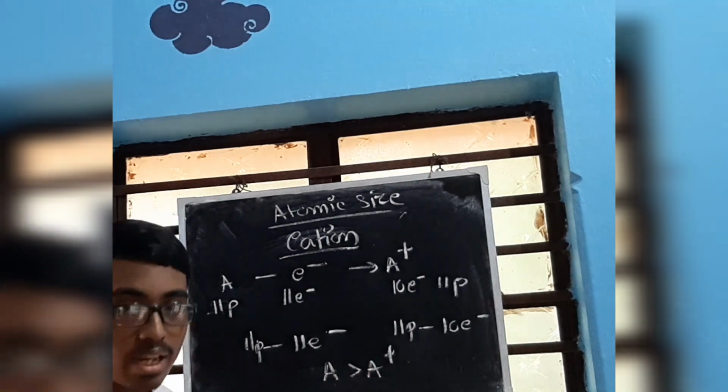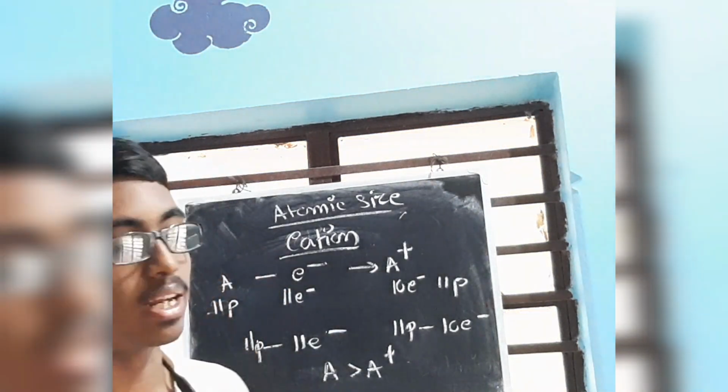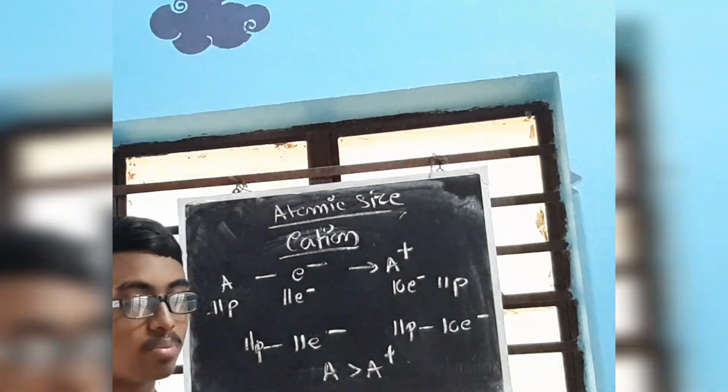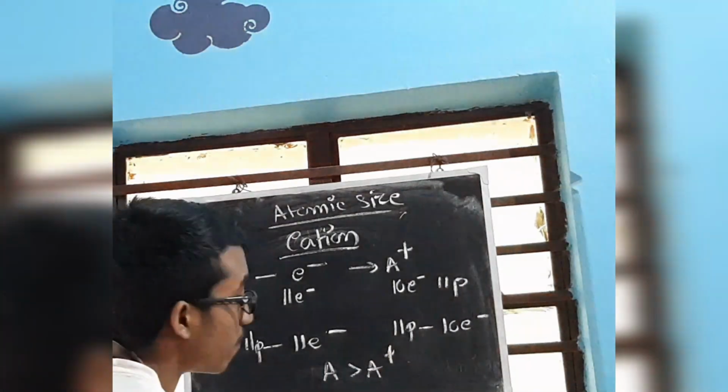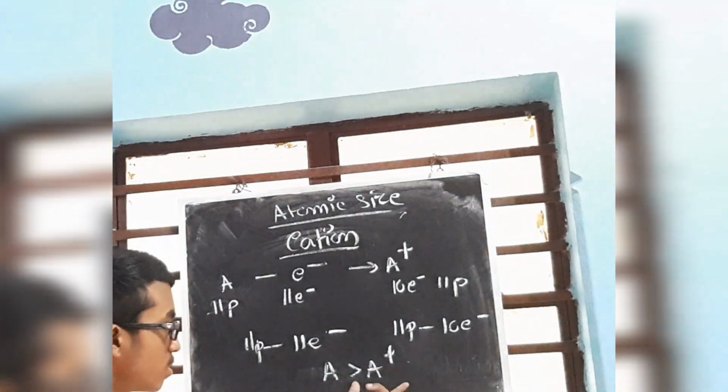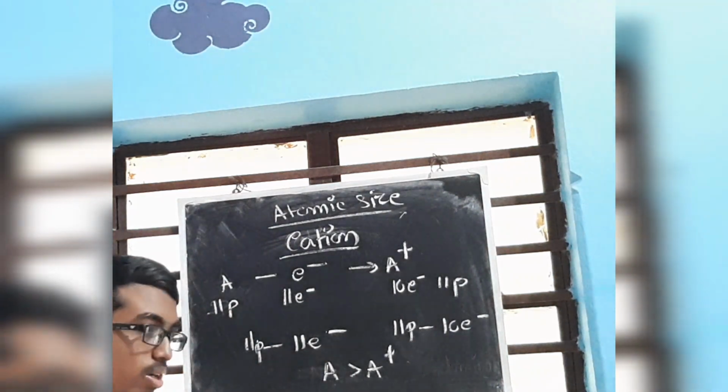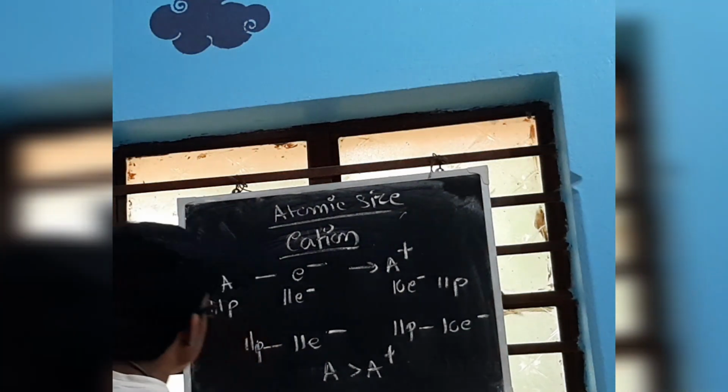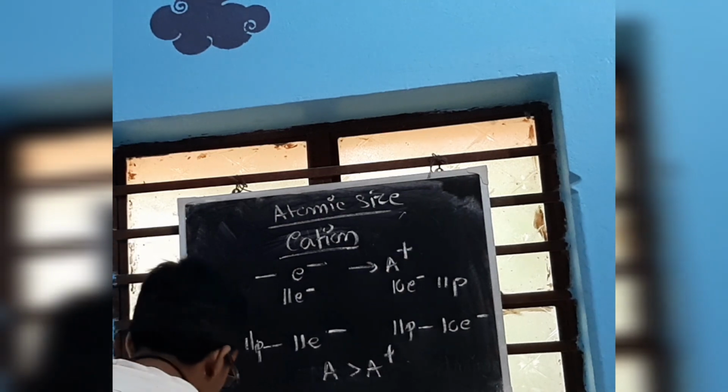So size of cation is always less than that of the original parent atom. Why? Due to the deficit of electrons. There is a deficit of electrons, so the electrons are more closely attracted. Now the opposite happens in case of anions. What is that?